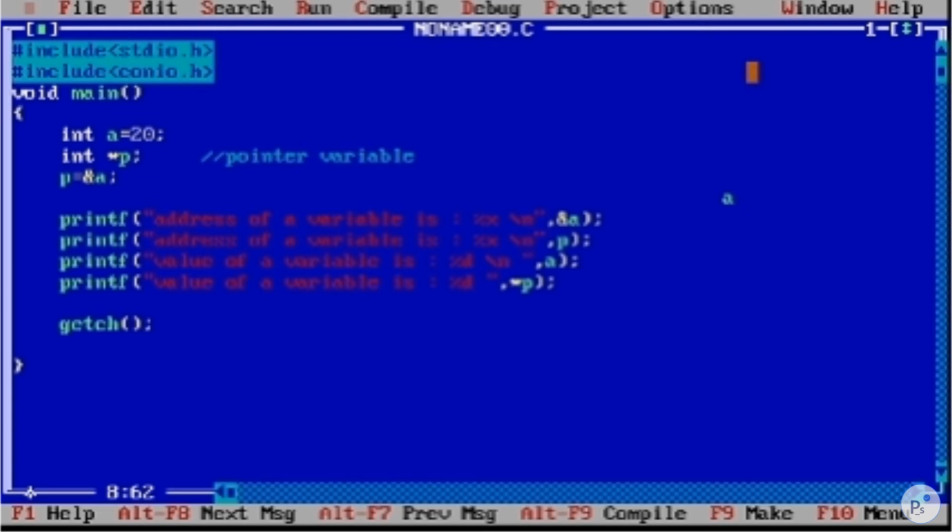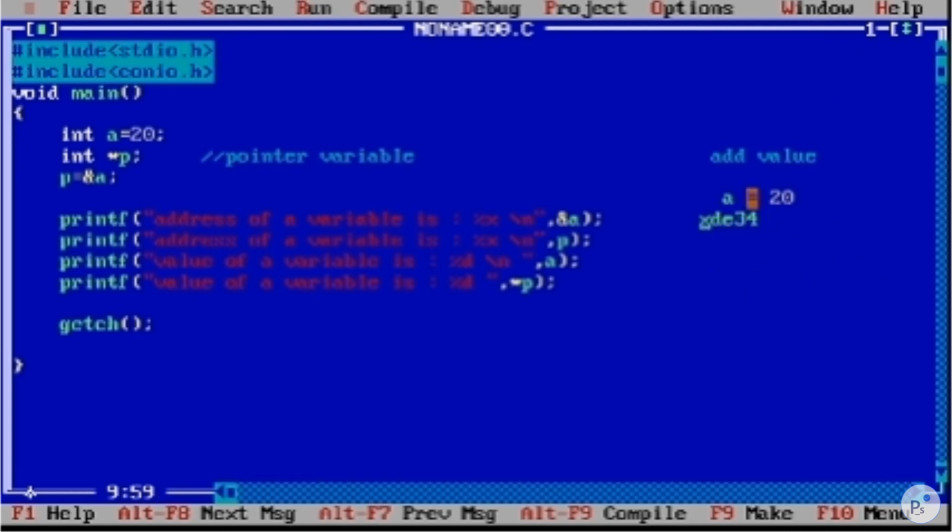Suppose the value of a is 20 here, and it has an address, let's suppose something like xdz42.